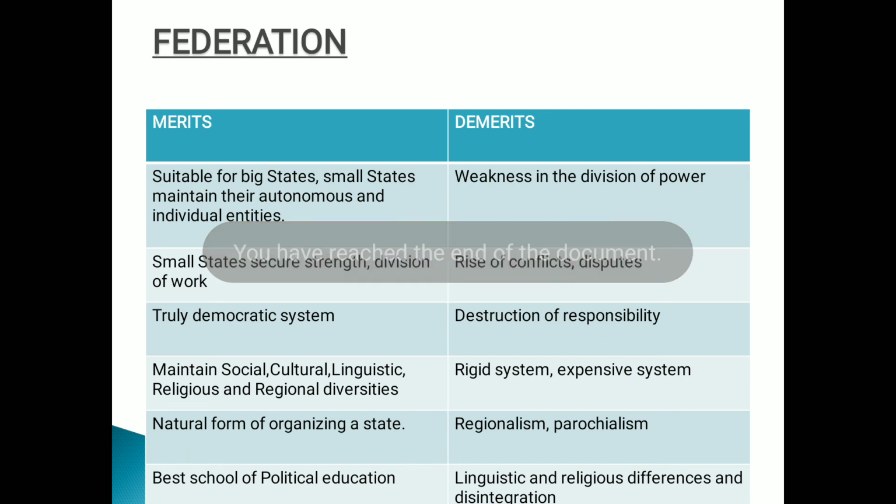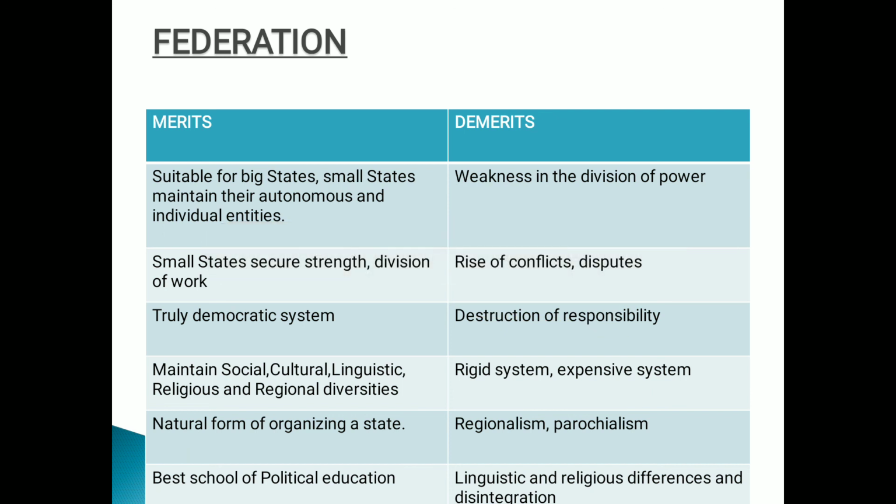So I hope people have understood till here the merits and demerits of the federal government. Clear everyone? Again, the merits: suitable for big states and small states, secure, strength, truly democratic government system, maintains social, cultural, linguistic, religious, and regional diversities, natural form of organizing a state, best school of political education. That's quite big.